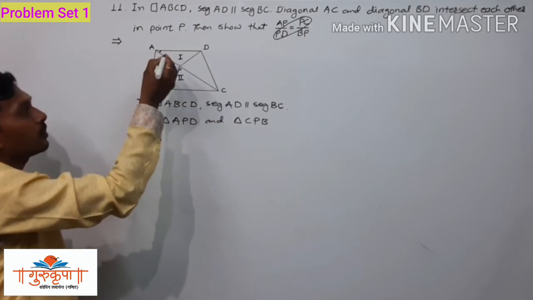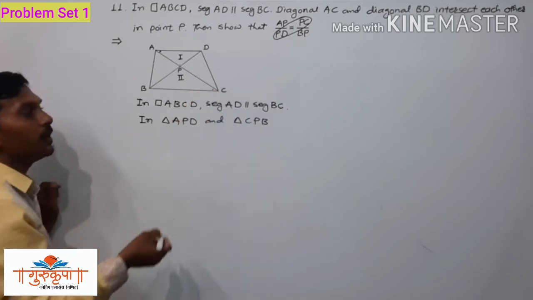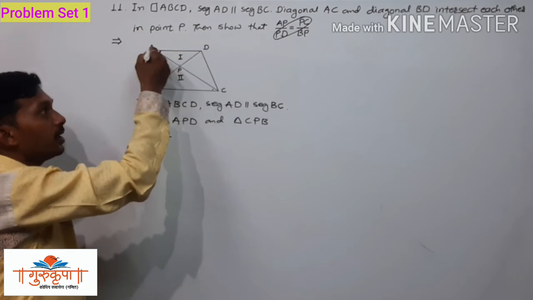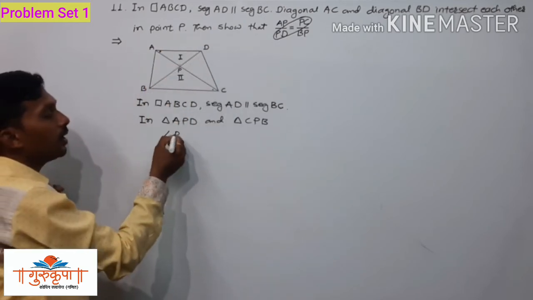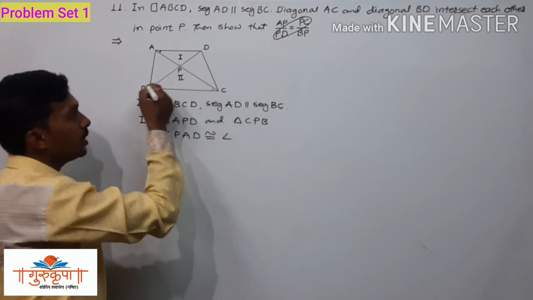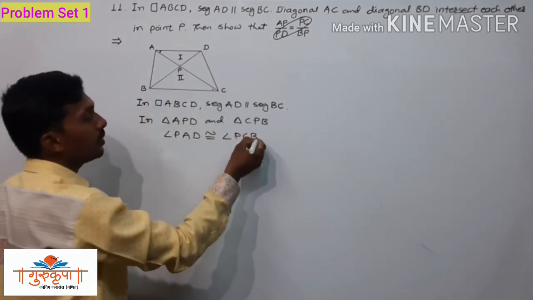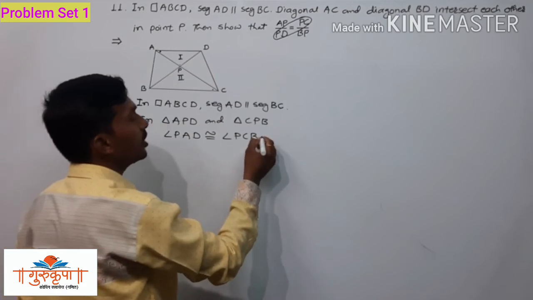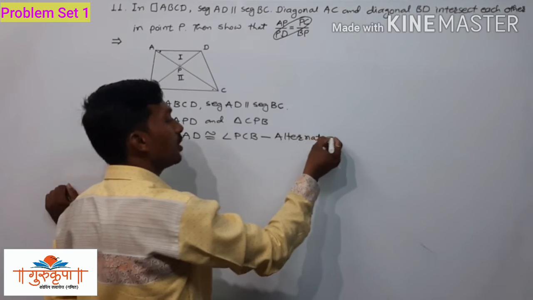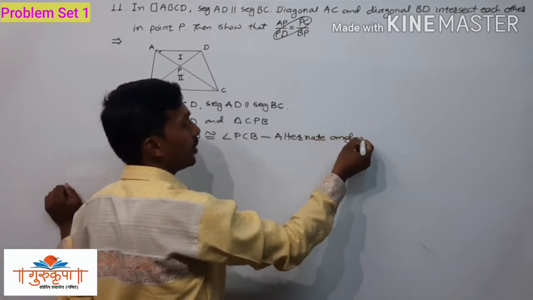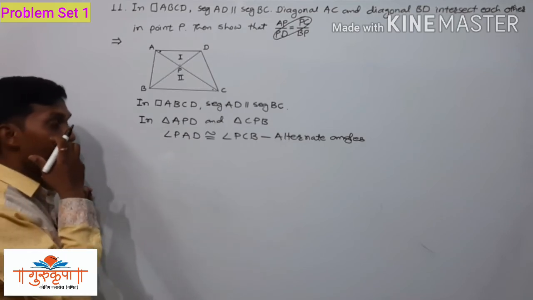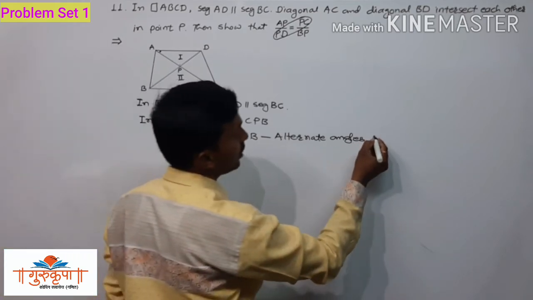Angle PAD is congruent to angle PCB, and the reason behind it is the alternate angles theorem, or you can simply write alternate angles only. Alternate angles formed by a transversal of two parallel lines. So we write there alternate angles, or you can write alternate angles theorem.